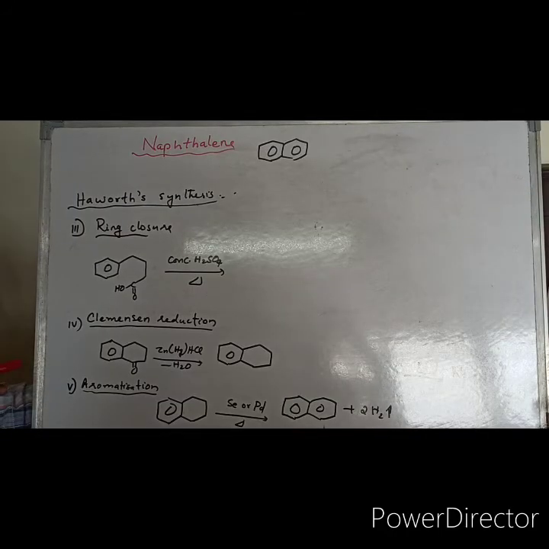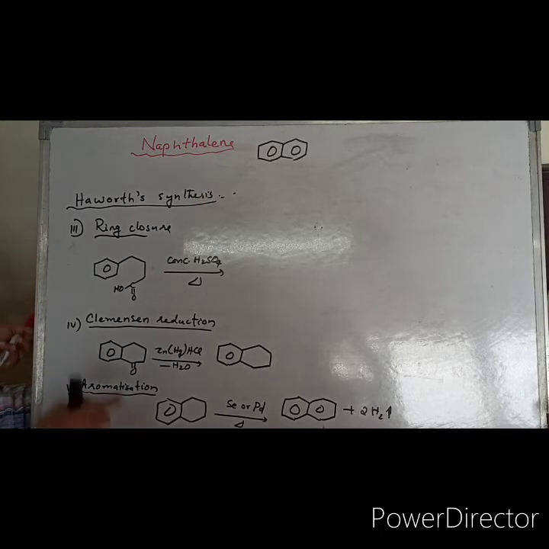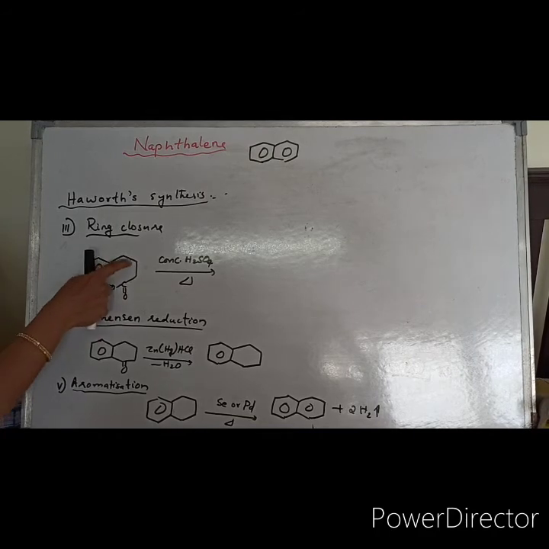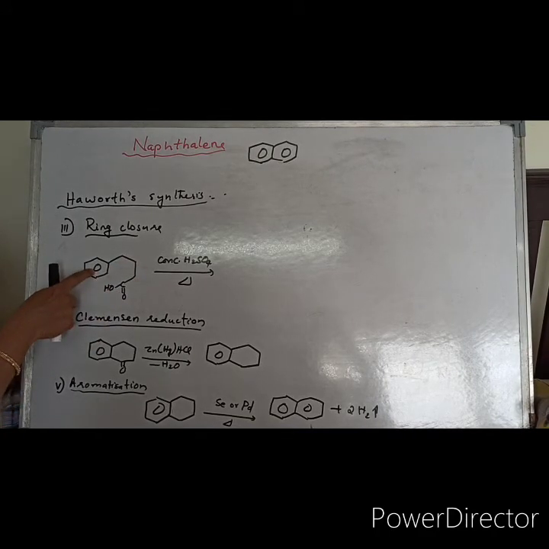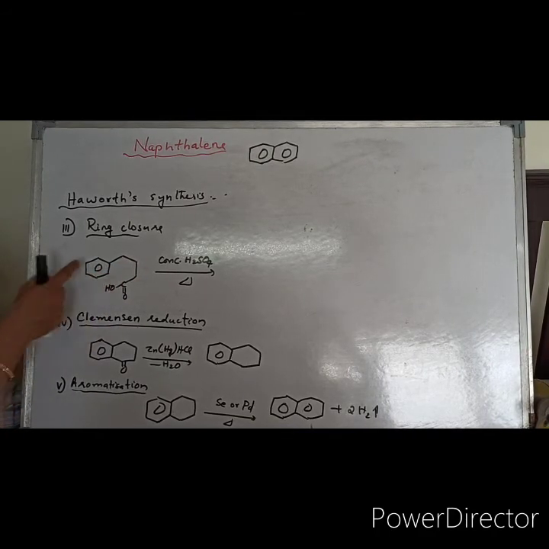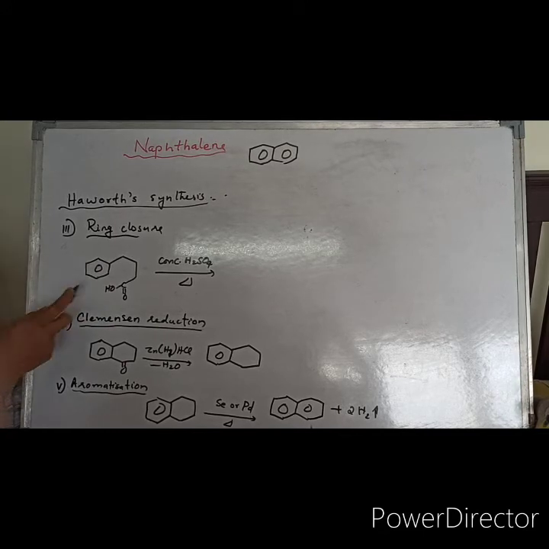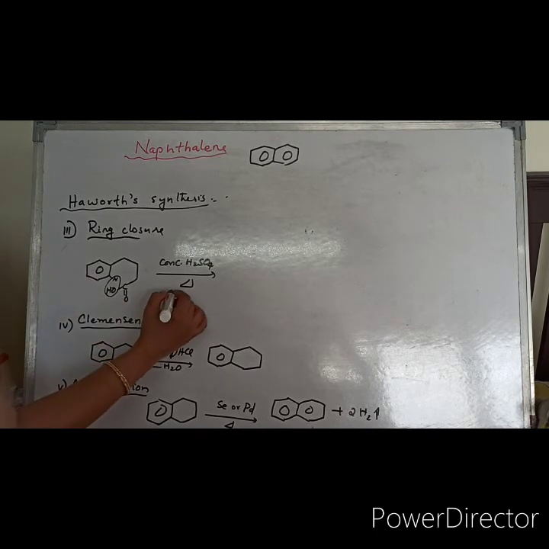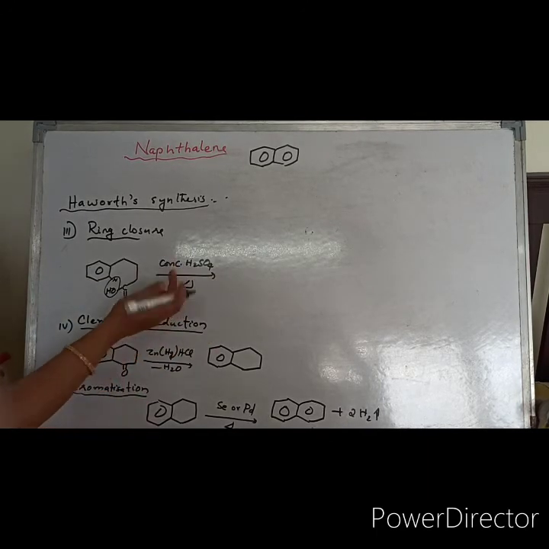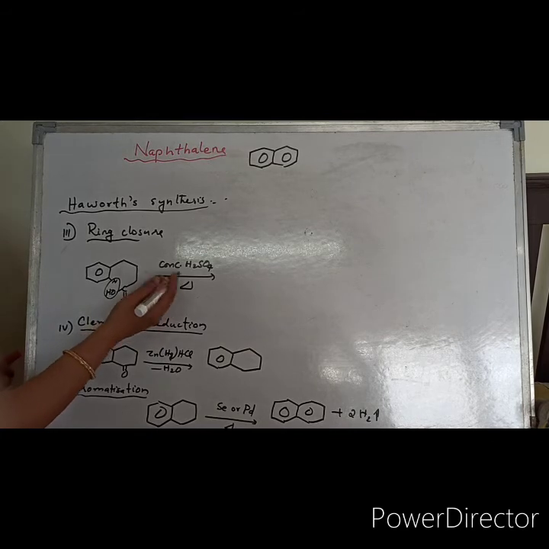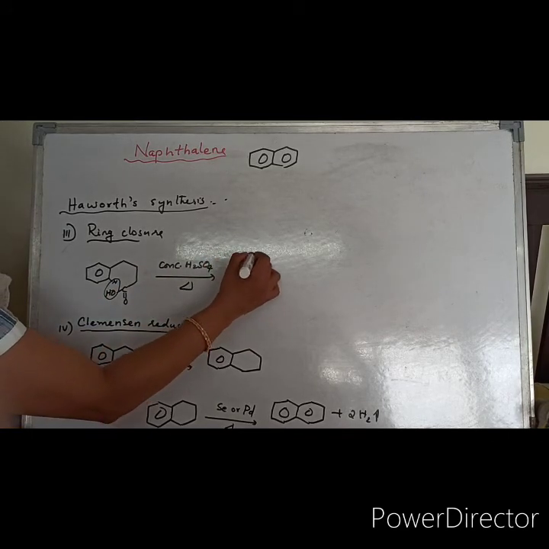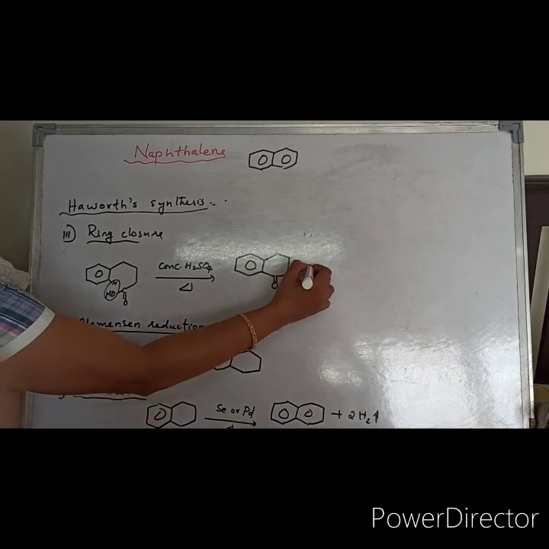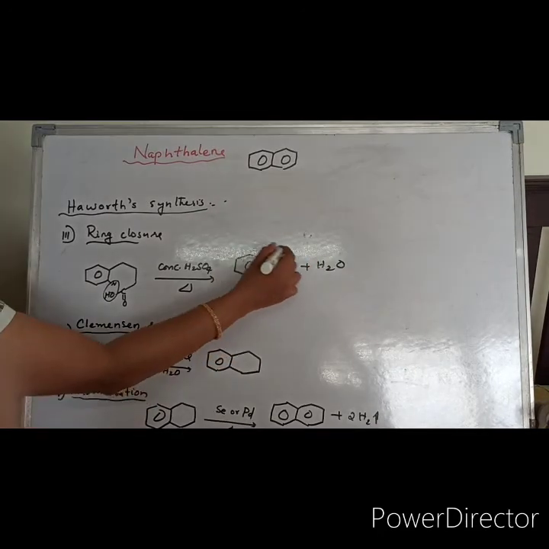The third step in Haworth synthesis is the ring closure step. We have introduced 4 carbons, 1, 2, 3, 4, to the benzene ring. Now this ring has to be joined. Here there is one hydrogen, which will be removed. Water elimination will happen with concentrated H2SO4, as you know, a dehydrating agent. So water will be expelled, and you will get a ring like this plus H2O. Now the ring is fused.